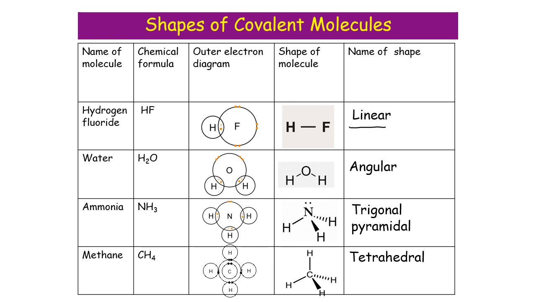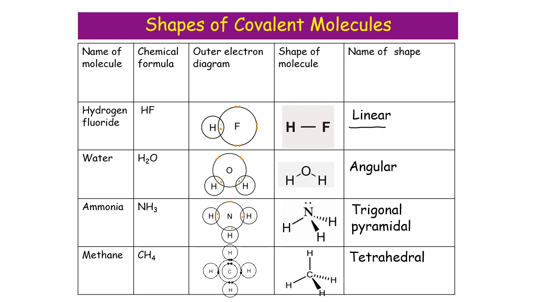Ammonia, that's forming 3 bonds to hydrogen there. It is trigonal pyramidal. Trigonal means it's based on a triangle, pyramidal because it actually sticks upwards, it's not flat. And methane, where you've got 1 atom forming 4 bonds to hydrogens, that is tetrahedral.